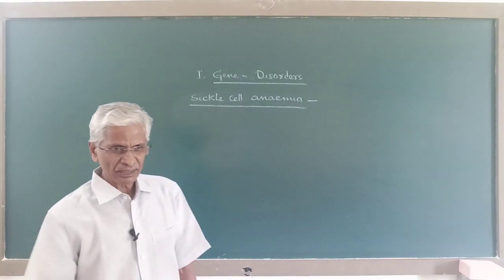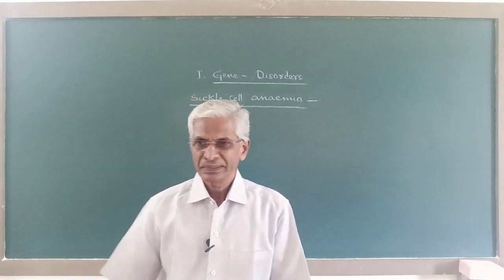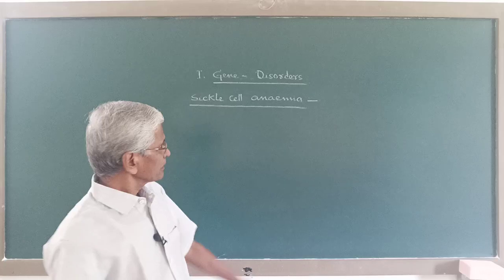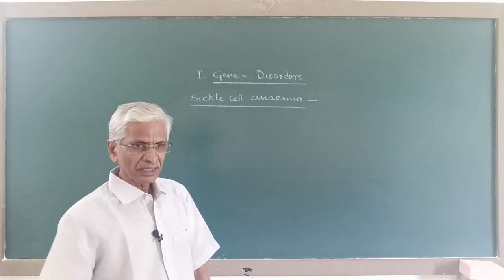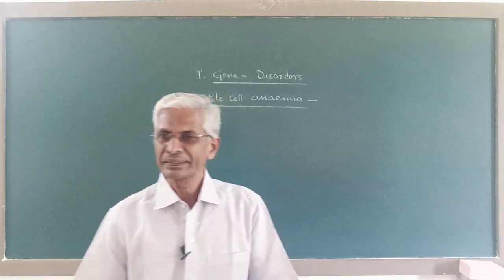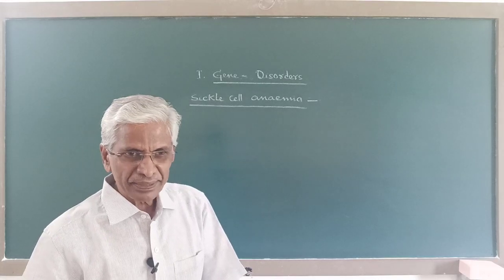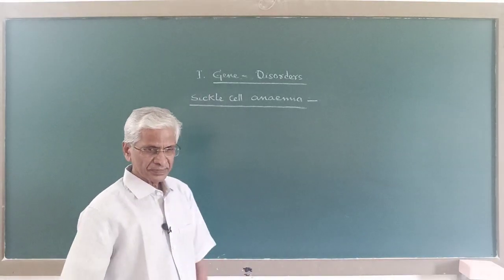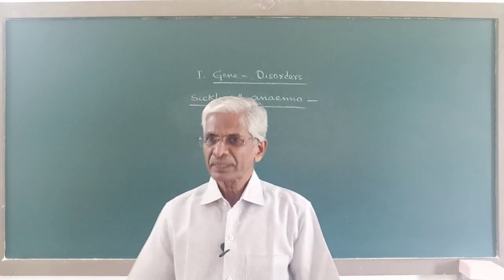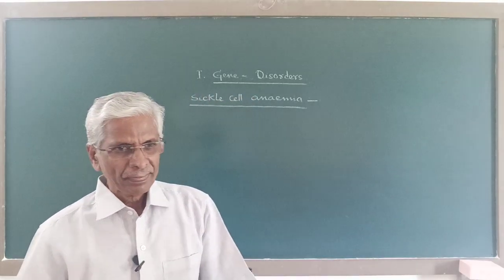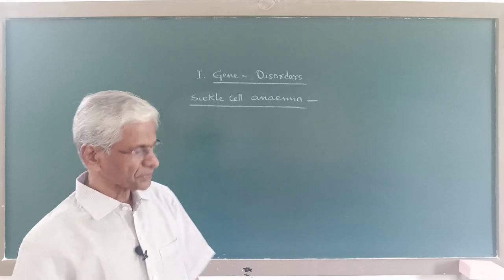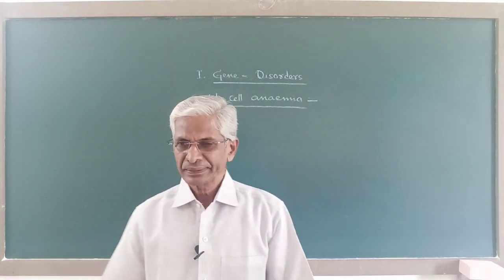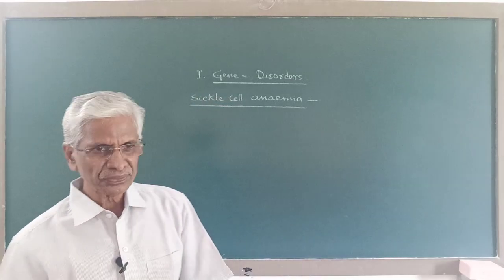Now sickle cell anemia, it is a genetic or hereditary blood disease. This is a blood disease, and this blood disease is inherited from generation to generation.